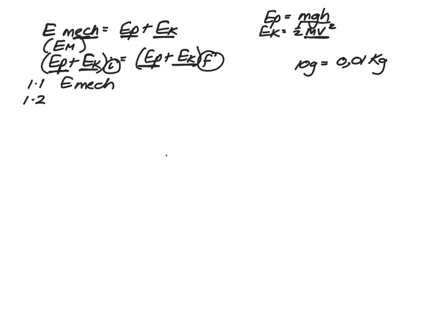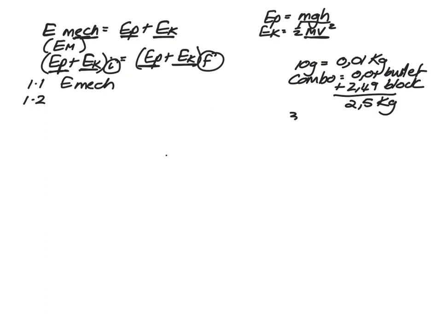The bullet block combination, so the combo, equals 0.01, which is the bullet, plus 2.49, which is the block. So the combo has a total mass of 2.5 kilograms. And we are told it rises to a vertical height of 32 millimeters after the collision. 32 millimeters must be converted to 0.032 meters. Right, let's begin.